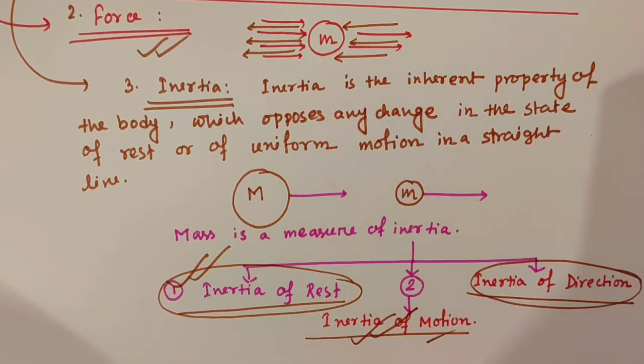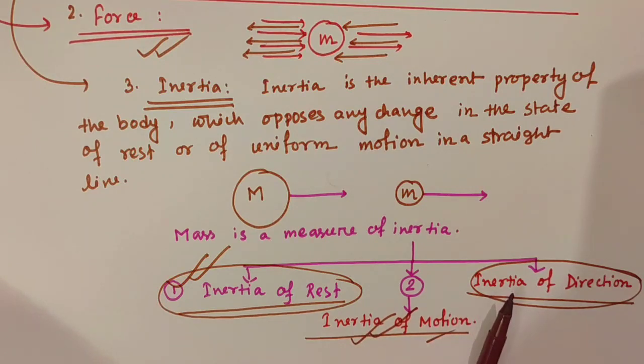Okay. So, this first property, that means inertia of rest, is the inherent property of a body to oppose any change in its state of rest. And this is the inherent property of a body to oppose any change in its state of motion.